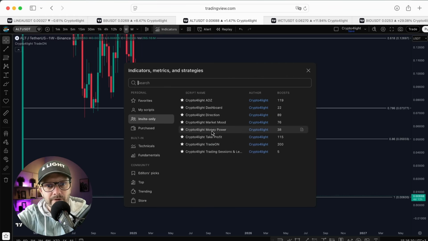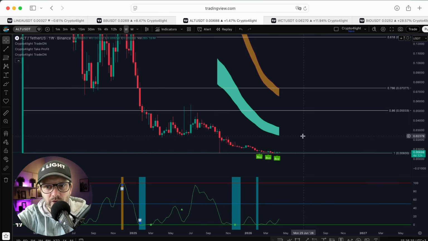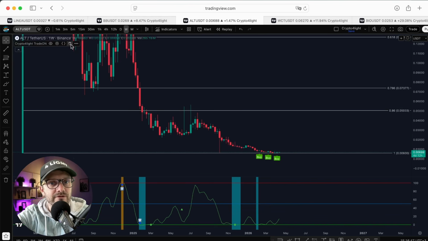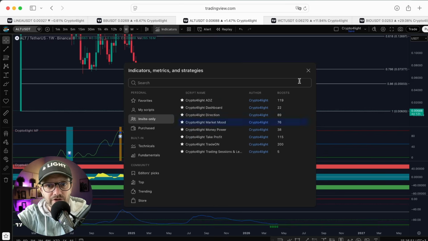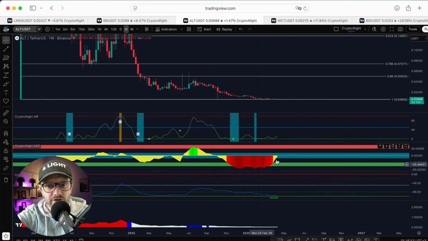Nice one. Take profit, trade on, money power. The fundamental value of AltLayer is 2 cents 37. The take profit line is 6 cents 56. That's it. And the money power, money in was here in February. Nice. So it's more about bias, not sales. Direction ADZ. This is a huge accumulation. This is a final accumulation since March. This is a capitulation.